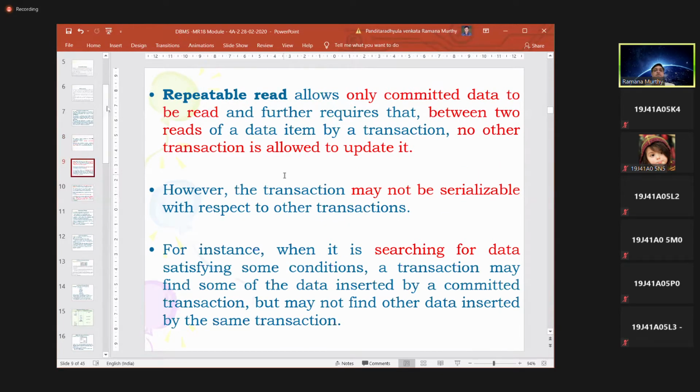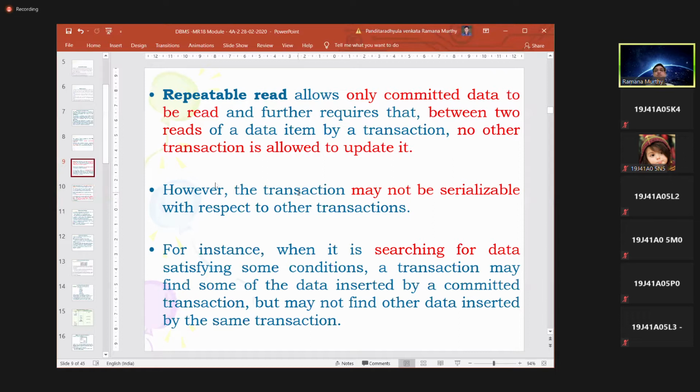For example, some transactions have more read operations than write operations. Repeatable read allows only committed data to be read, because they are reading the data a number of times, so the first data it reads should not differ from the data it reads the next time for the same data element.